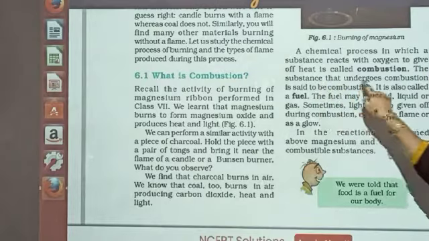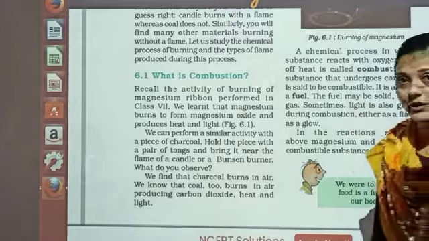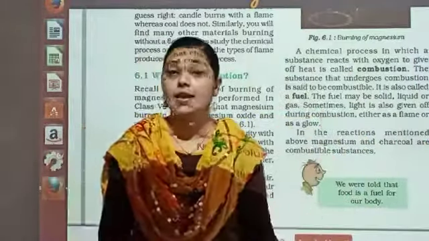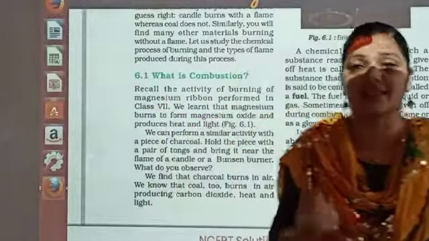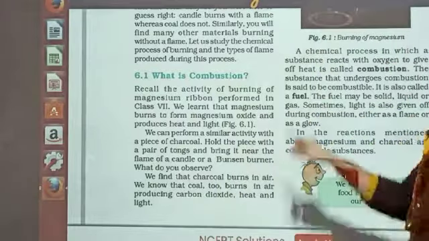The substance that undergoes combustion is said to be combustible. Next question. आपको ये पूछा जा सकता है, what is combustion? So the definition is there. It can also be asked, what is a combustible material? आपको ये पूछा जा सकता है, combustible material क्या है? तो आपका आंसर क्या होगा?